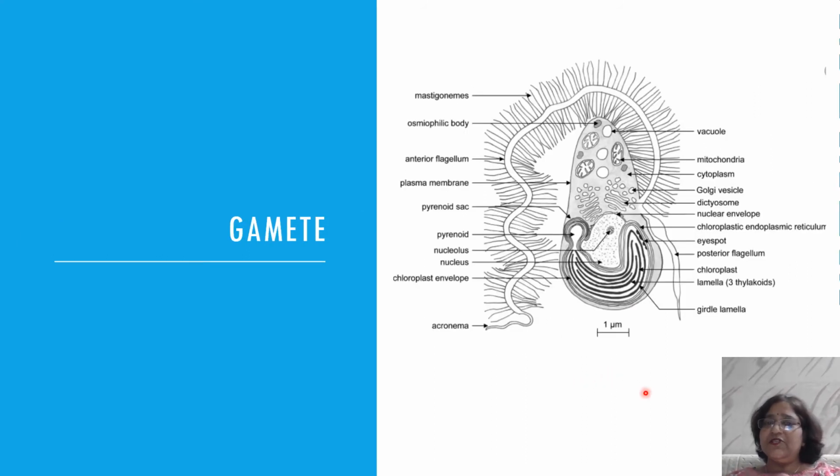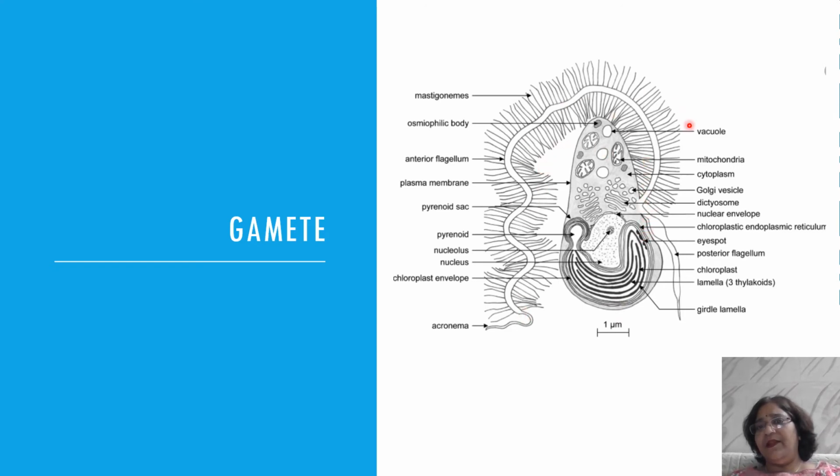This is the structure of the gamete. This is the enlarged view. The spore also looks like this, maybe the gamete or zoospore you can say. The structure you can see here is oval or pyriform, and here are two kinds of flagella, laterally placed.